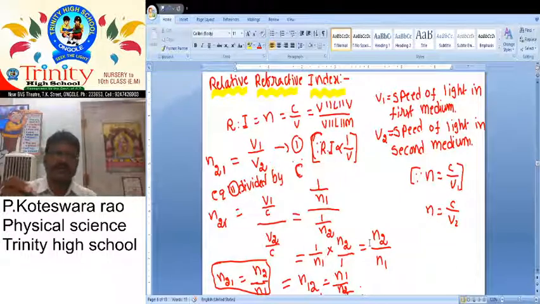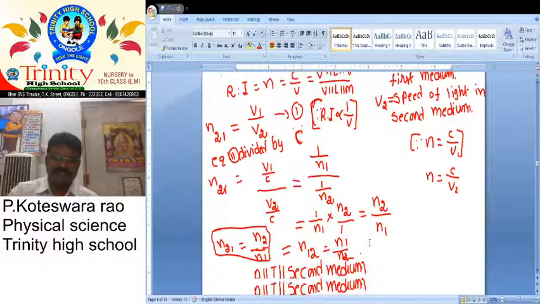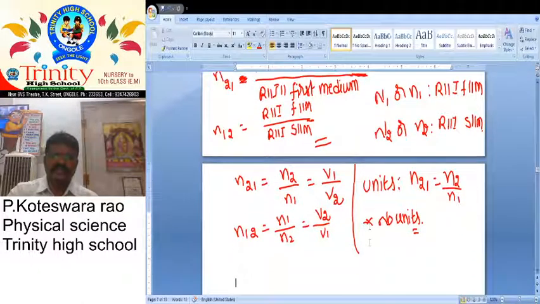Do you know V1 by C is the reverse of C by V? That's why we take 1 by n1, and V2 by C is taken as 1 by n2. Taking it upside, 1 by n1 into n2 by 1, the 1s cancel, n2 into 1 is n2, n1 into 1 is n1, so n2 by n1. n21 equal to n2 by n1. Similarly n12 equal to n1 by n2.